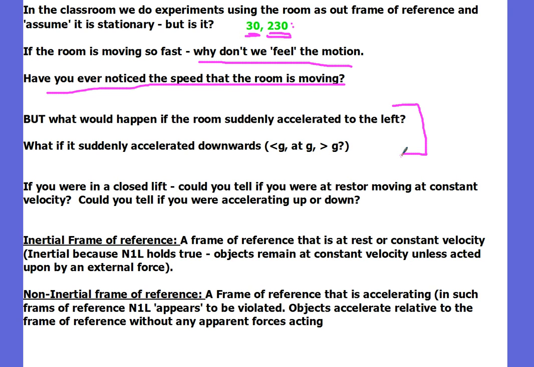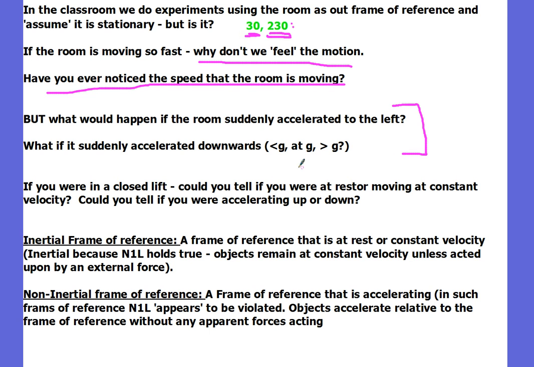Well, what I think would happen is the classroom suddenly accelerated to the left, but we didn't accelerate because there's no force on us making it accelerate. We'd actually crash into the right side of the classroom because the right side of the classroom would actually accelerate towards us as it's going to the left. What if it suddenly accelerated downwards at less than g or greater than g?